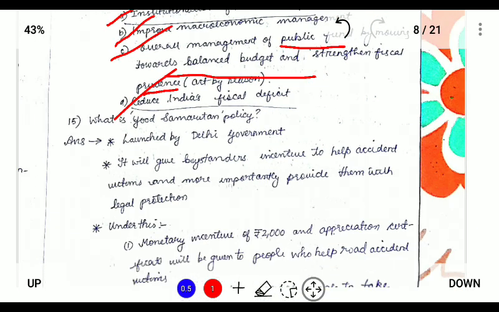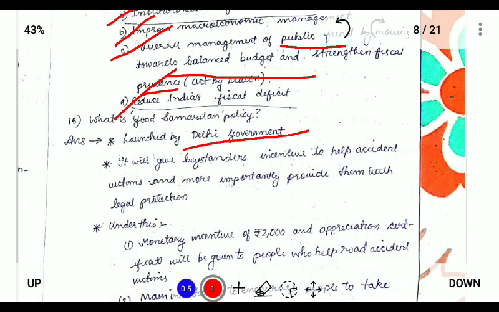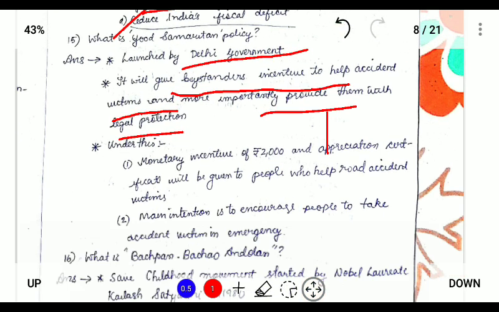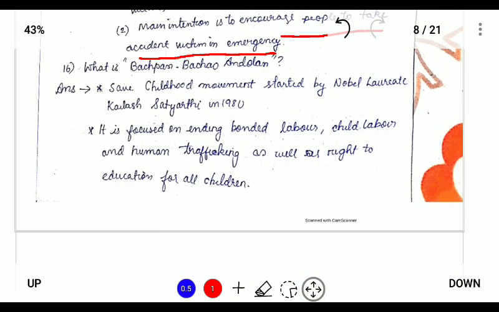So next, what is the Good Samaritan policy? It was launched by the Delhi government, and it is used to give bystanders an incentive to help accident victims, and more importantly provide them with legal protection. So if you help a person who has met with an accident, then the Delhi government will reward you with 2000 and a certificate for helping people, and it is used to encourage people to take accident victims to hospital in an emergency.